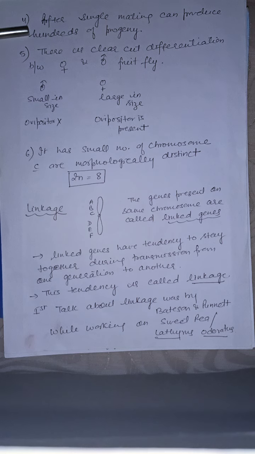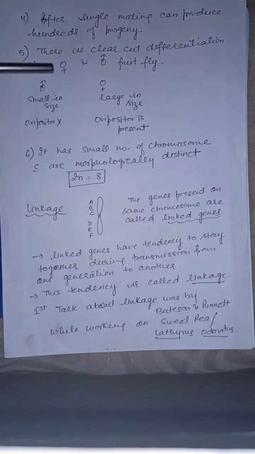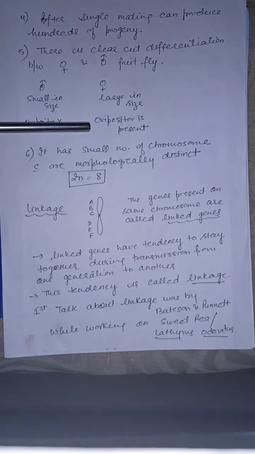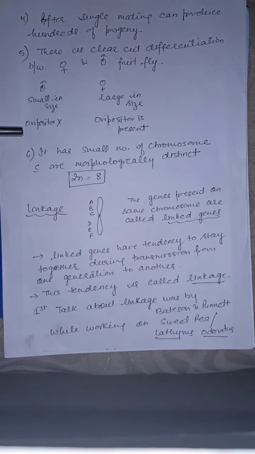Drosophila can produce hundreds of progeny after single mating, and there is clear-cut differentiation between female and male, that is, sexual dimorphism is there. The female is large in size and has an ovipositor. What is an ovipositor? The egg-laying apparatus is known as the ovipositor. The male is small in size and does not have any ovipositor.